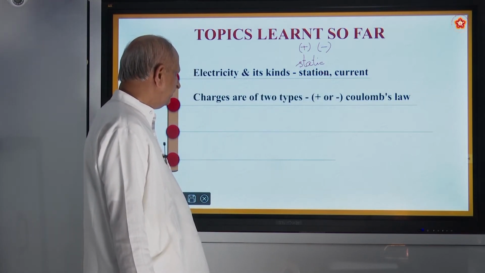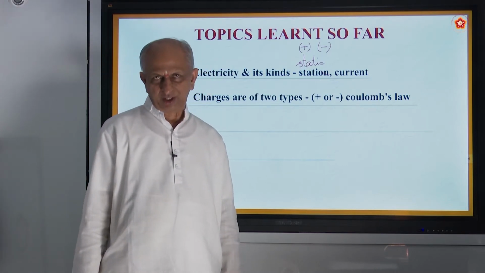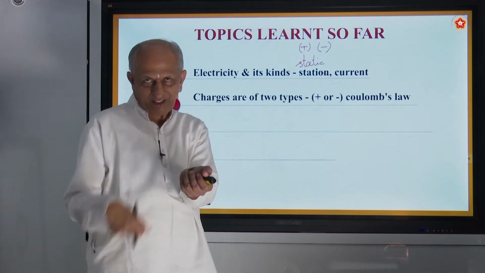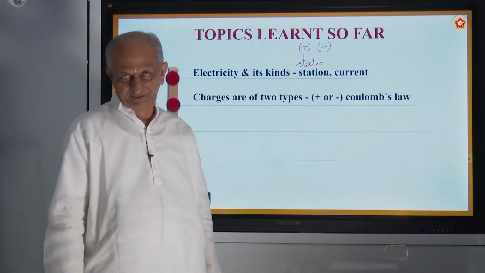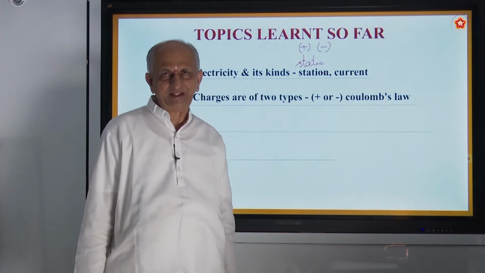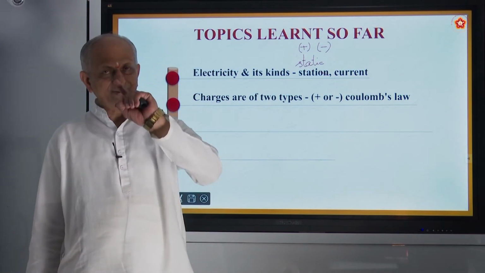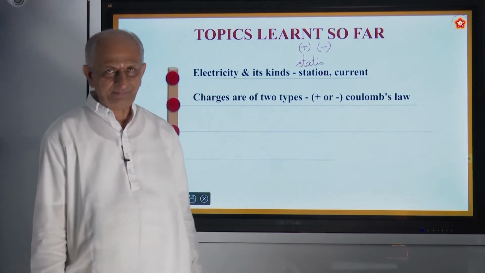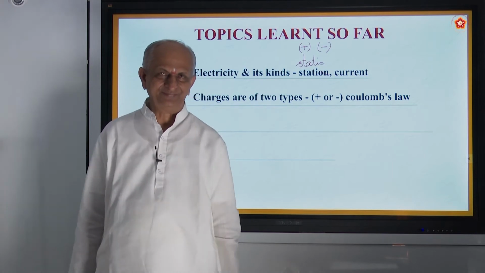And we have also seen there are two types of charges, positive charges and negative charges. When you rub a glass rod with silk, the glass rod is positively charged. We call the silk negatively charged. Then a doubt will arise. How does the glass rod get positive charges? That is because of rubbing.